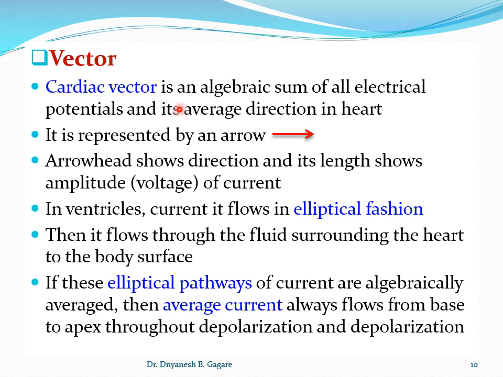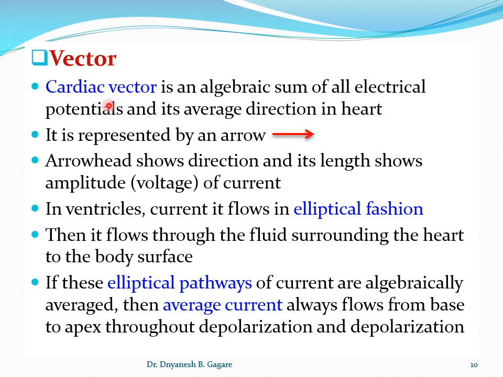So what is a vector? It is an algebraic sum of all electrical potentials and its average direction in the heart. Okay, and it is represented by the arrow. So in the previous two diagrams, during the discussion of depolarization and repolarization, I showed you a black arrow, and that arrow was there in both depolarization and repolarization.